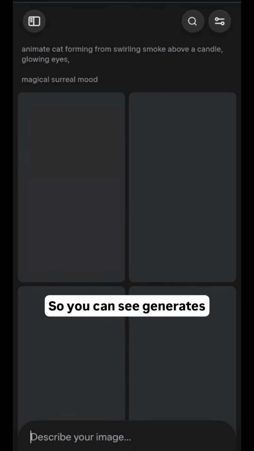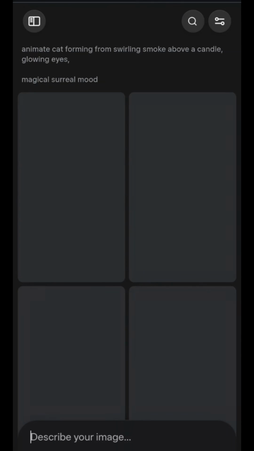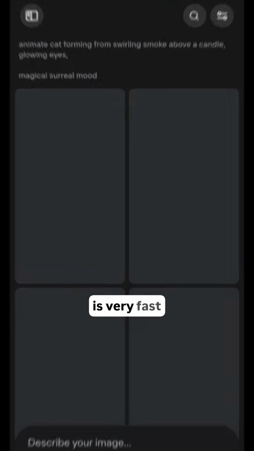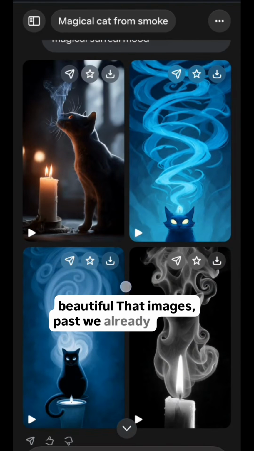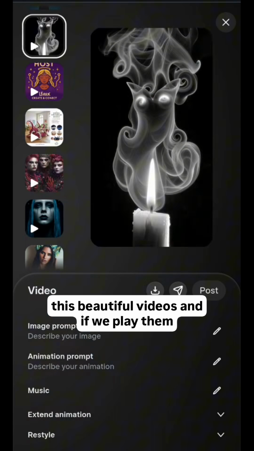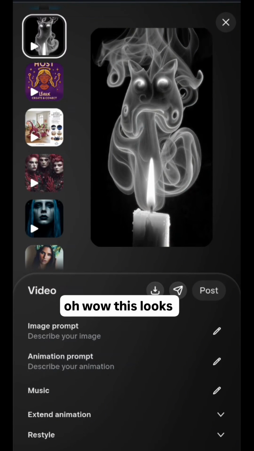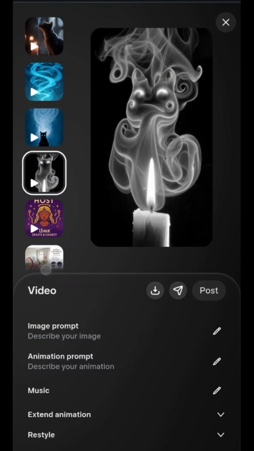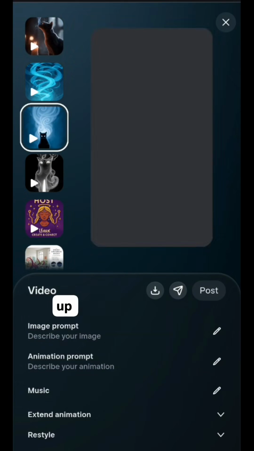So you can see it generates 4 options. It's going to take a few seconds, but it is very fast. That fast, we already got these beautiful videos, and if we play them, oh wow, this looks so hypnotizing. And I can see the rest of my videos up here.